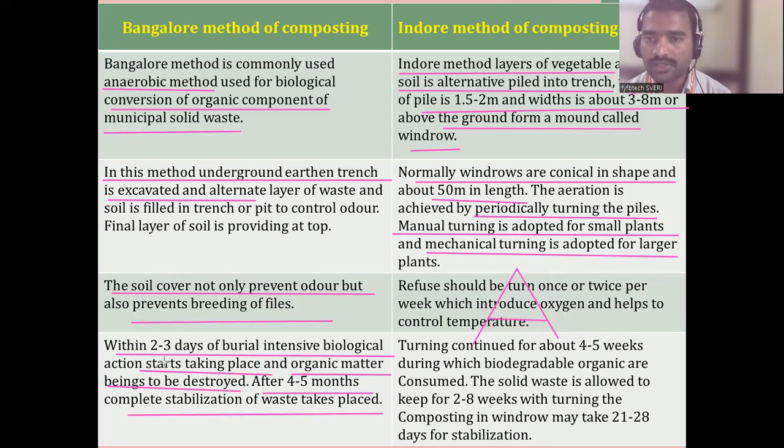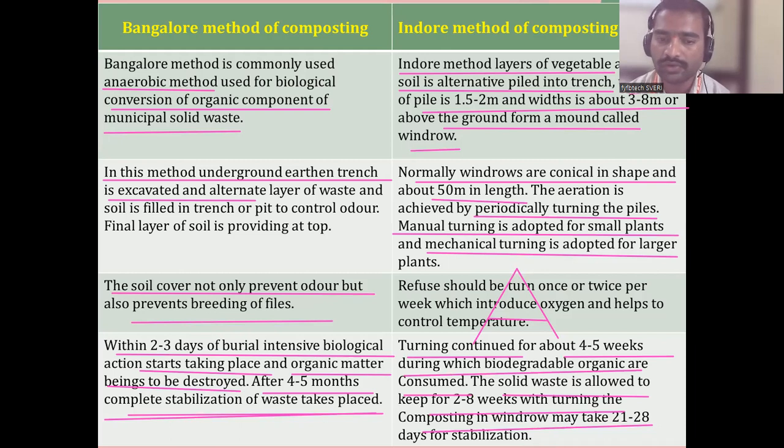In the Bangalore method, in the first 2 to 3 days, if there is any organic waste, organic decomposition will take place. After that, all the material will be composted, that is after 4 to 5 months. Complete stabilization of the waste takes place. Turning continues for 4 to 5 weeks here, during which biodegradable organics are consumed. Whatever biodegradable organic matter is there is consumed within 4 to 5 weeks. The solid waste is kept for 2 to 8 weeks, turning the composting windrow, and it may take 21 to 28 days for stabilization.